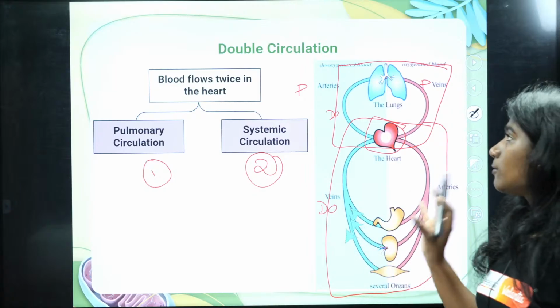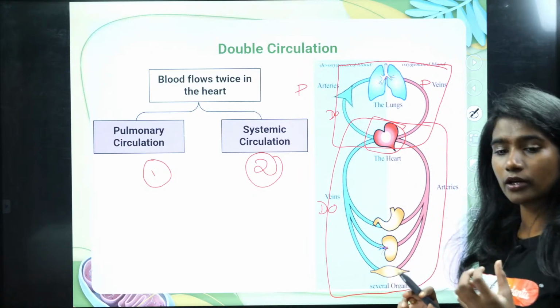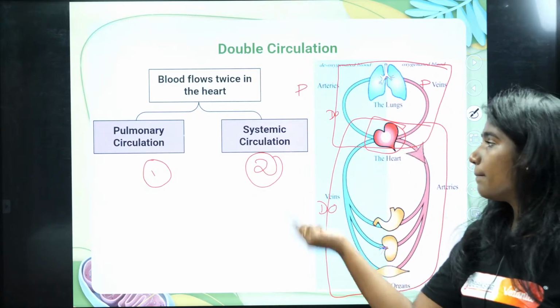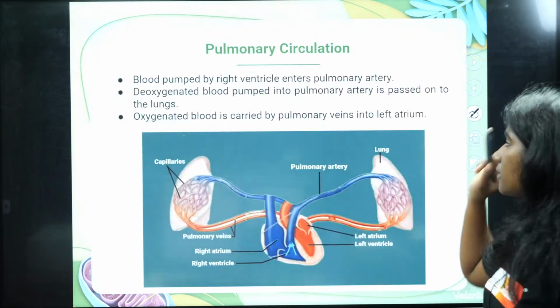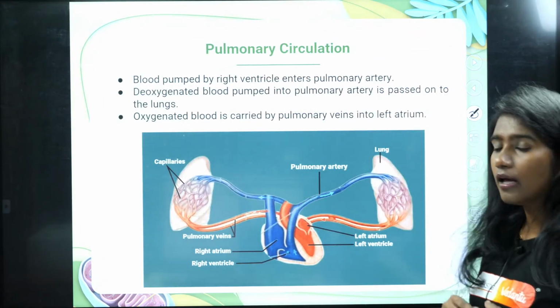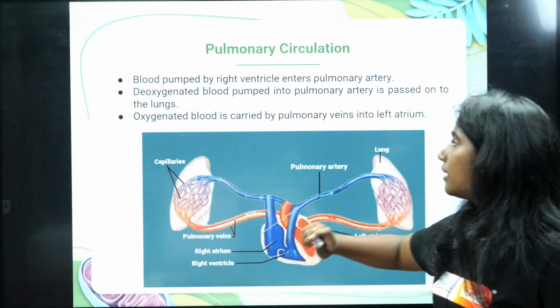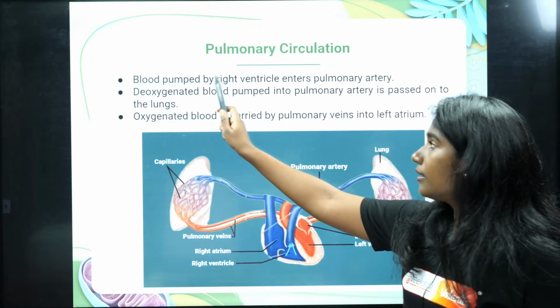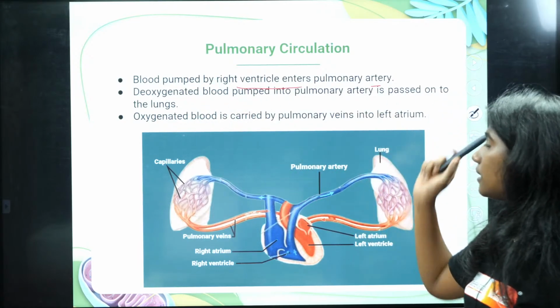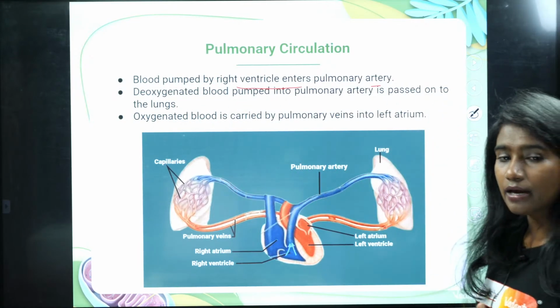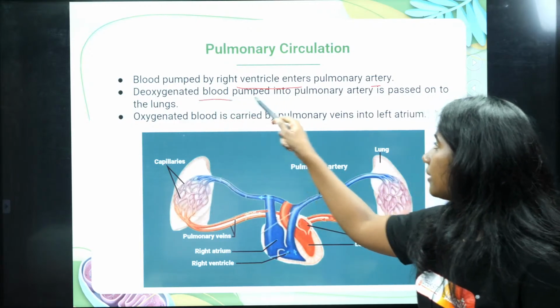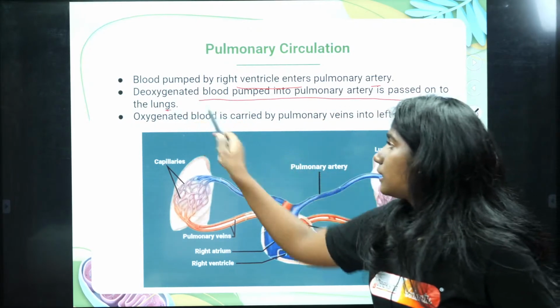In your exams also you will have to mention that double circulation involves two pathways: one is pulmonary circulation and the other is systemic circulation. Fine. In pulmonary circulation, the blood pumped by the right ventricle enters the pulmonary artery, and then the deoxygenated blood is passed on to the lungs.